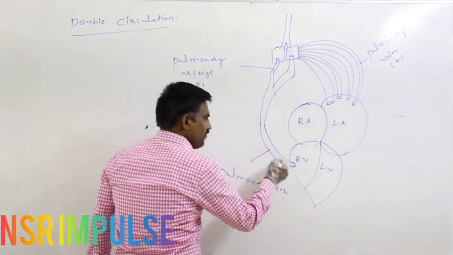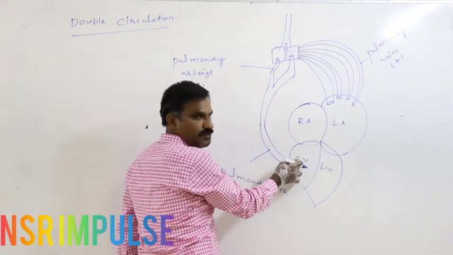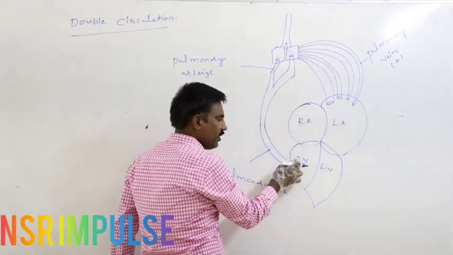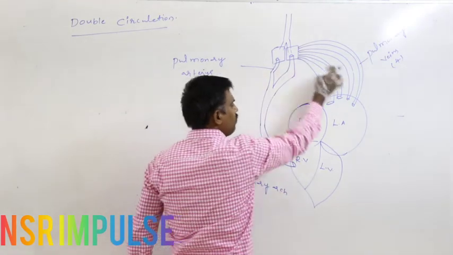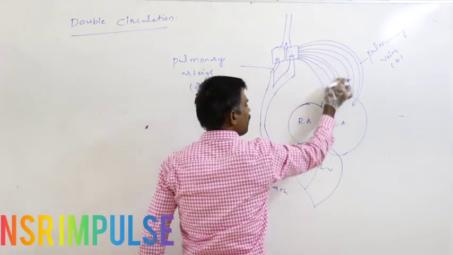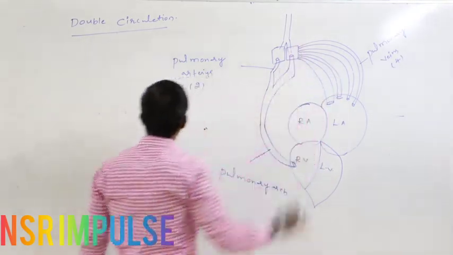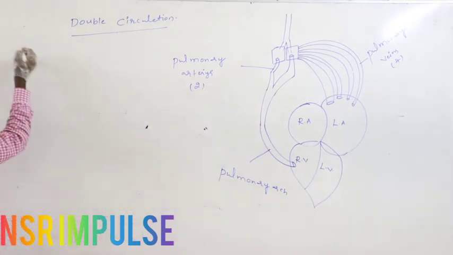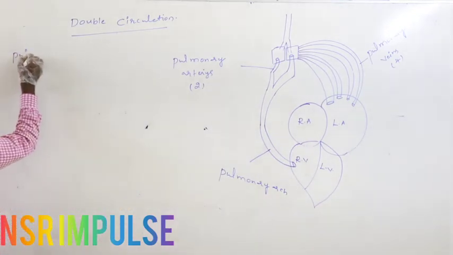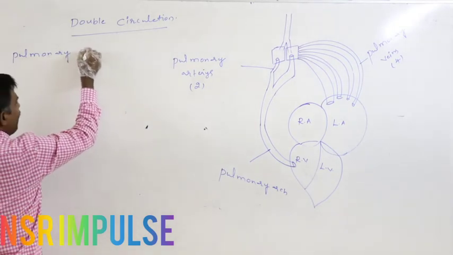This route of circulation of the blood, from the right ventricle through the lung to the left atria, this circulation is said to be the pulmonary circulation.